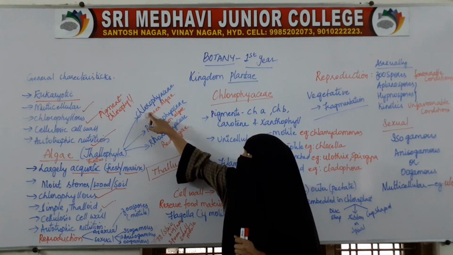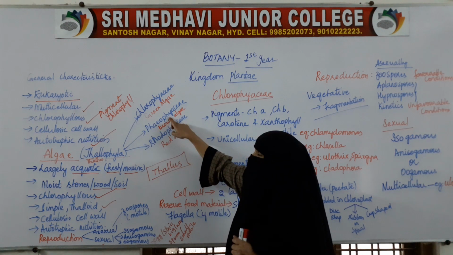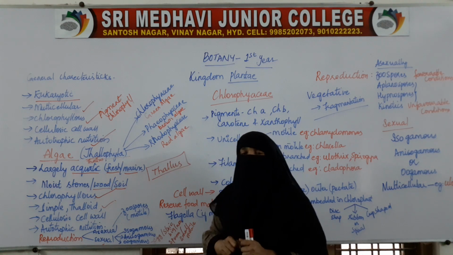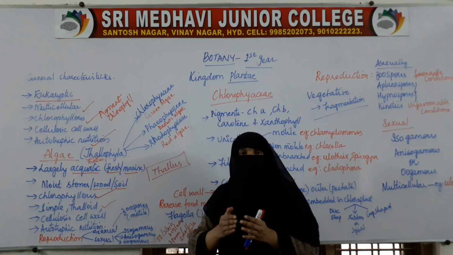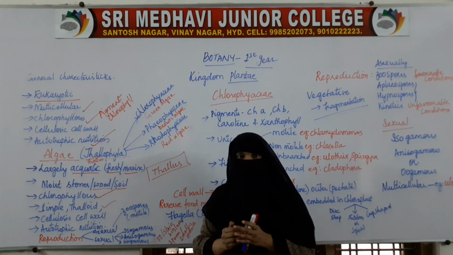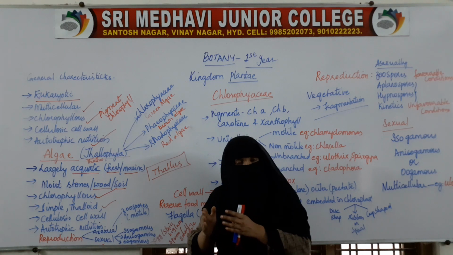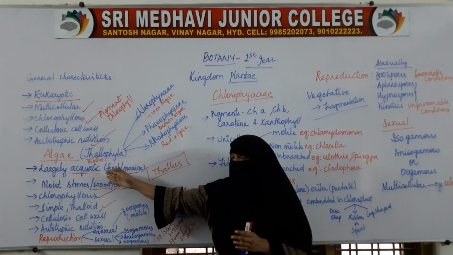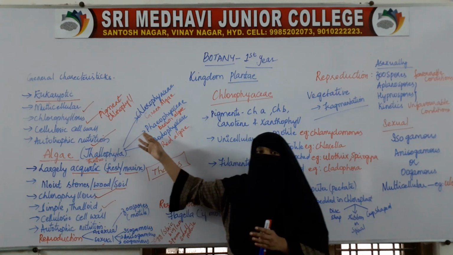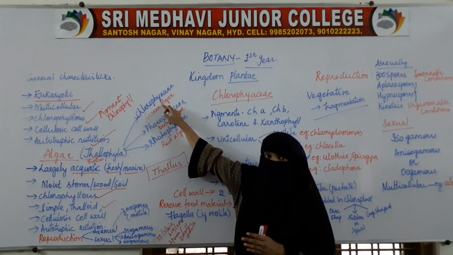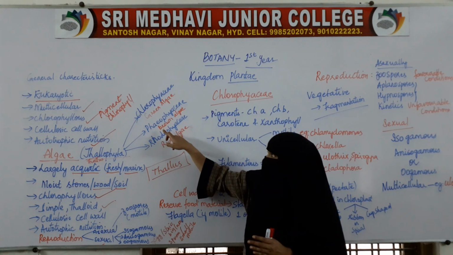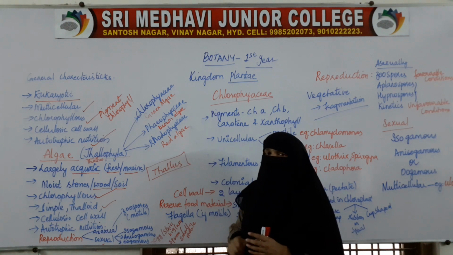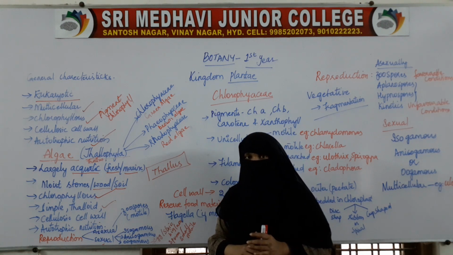First is Chlorophyceae, second is Phaeophyceae, and the third is Rhodophyceae. Chlorophyceae is also called green algae. Then we have Phaeophyceae, brown algae, and then Rhodophyceae, which is red algae.